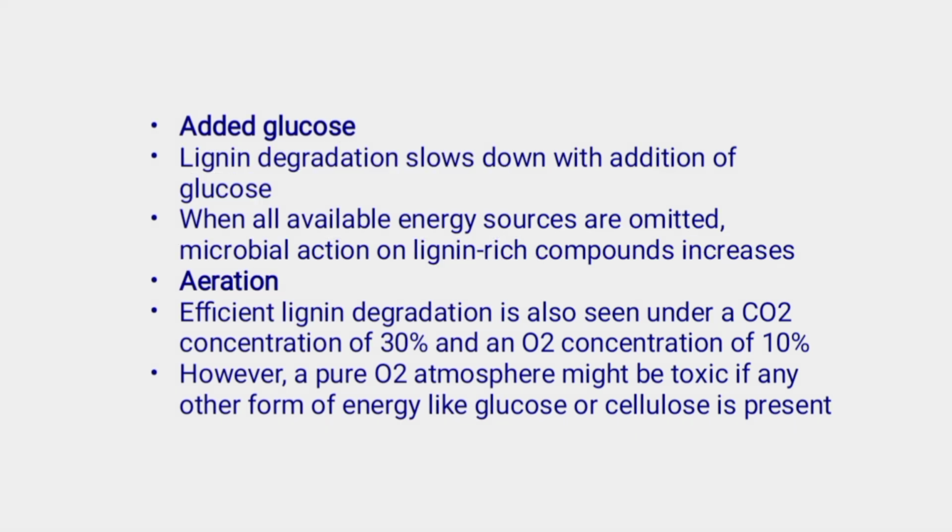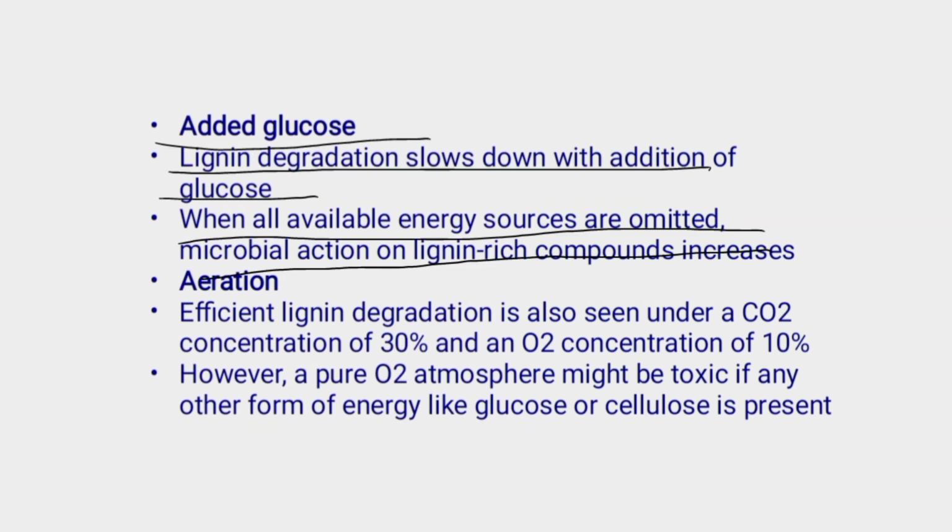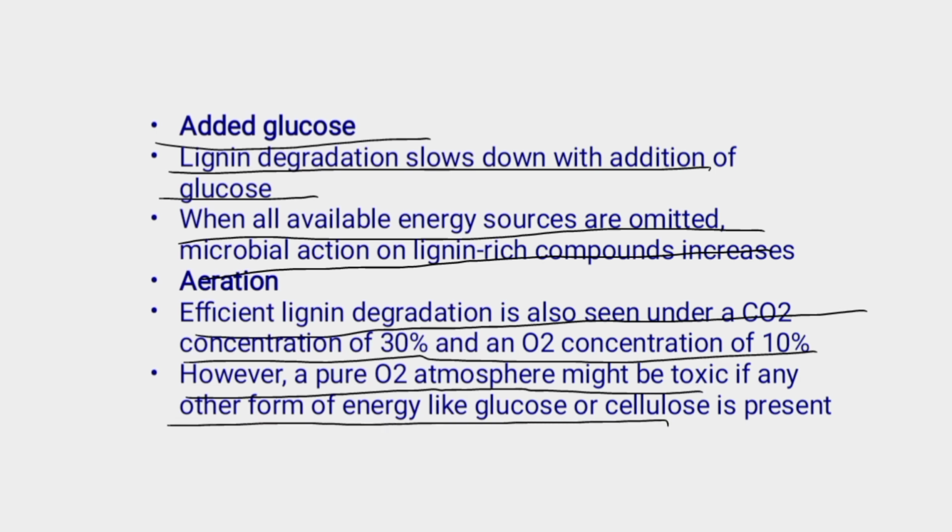Second is aeration. The rate of lignin degradation and carbohydrate metabolism increases with increase in oxygen content in the environment. Besides this, efficient lignin degradation is also seen under a CO2 concentration of 30% and an oxygen concentration of 10%. However, a pure oxygen atmosphere might be toxic if any other form of energy like glucose or cellulose is present, as it suppresses lignin degradation.